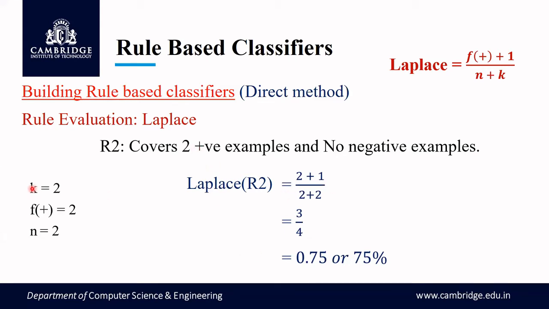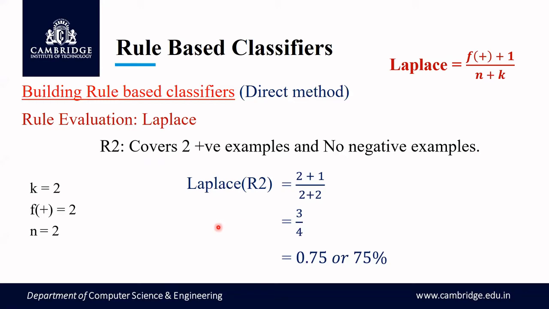Here again I'll tell, this k is nothing but the number of classes that we are having. So the classes here are positive and negative, so 2 classes. F plus is the number of positive examples covered by the rule. So it is 2 positive examples as given in the rule, so I've taken this as 2. And n is the total number of records covered by the rule, which should be equal to the sum of positive examples covered and negative examples covered. So it is 2 plus 0, which equals 2. So this is the Laplace value for R2.